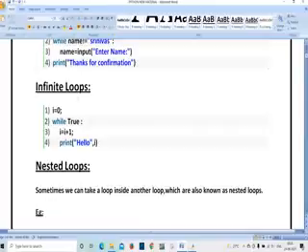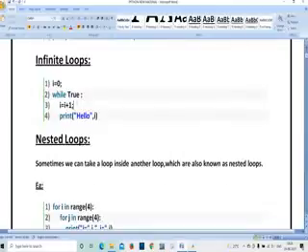Next, infinite loop means if you want to run your input multiple times, it is going to keep on executing until you terminate the task, isn't it? Infinite loop means first I is equal to 0, means it is going to initialize our task from 0. While true, whatever the condition we have written, if that condition is true, it is going to perform the increment operation I is equal to I plus 1. Print hello I, and it is going to print hello I. Whatever the statement I have written, it is going to print it.